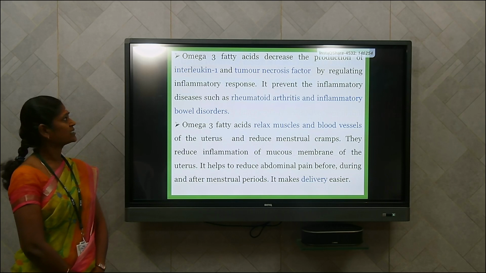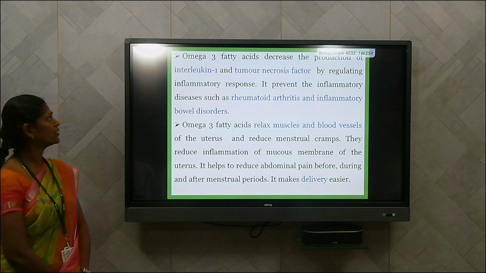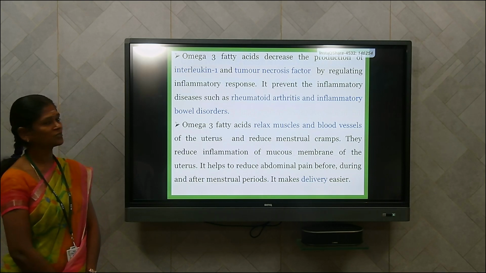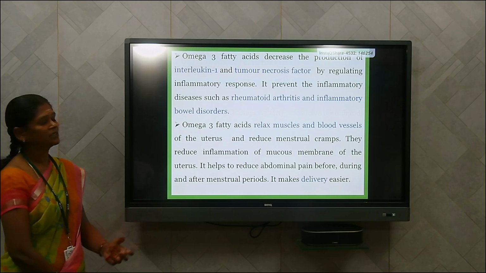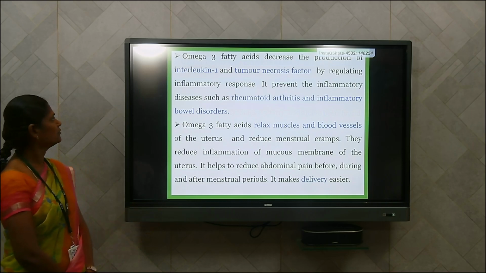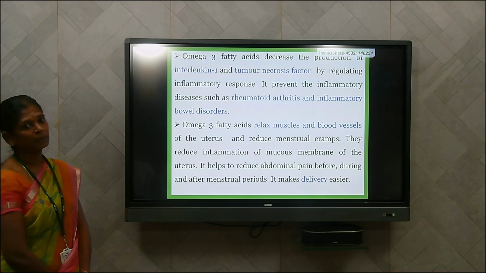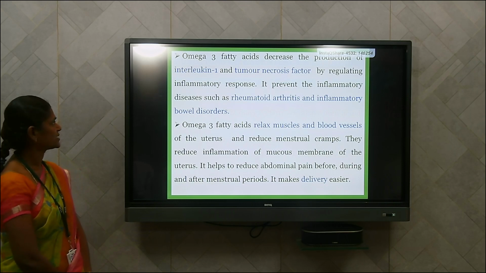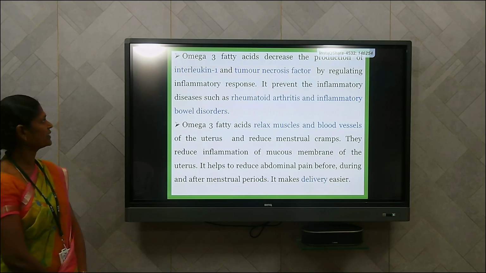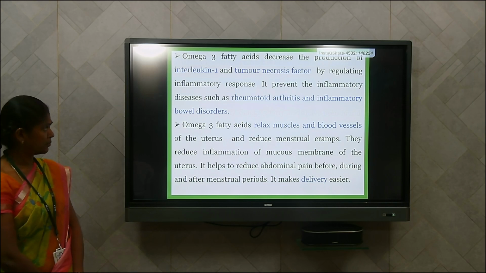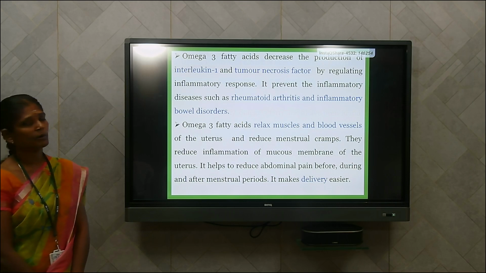Omega-3 fatty acid decreases the production of interleukin-1 and tumor necrosis factors. These are mainly responsible for the inflammation, and this can be controlled by the omega-3 fatty acids. It also prevents inflammatory diseases like rheumatoid arthritis and inflammatory bowel disorders.